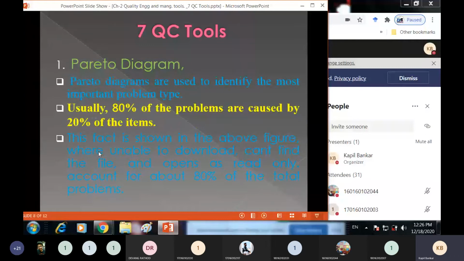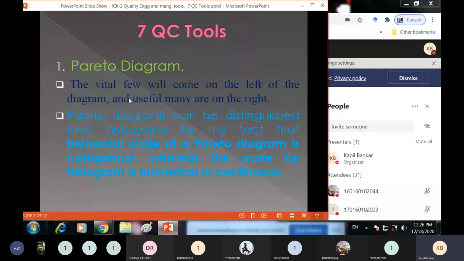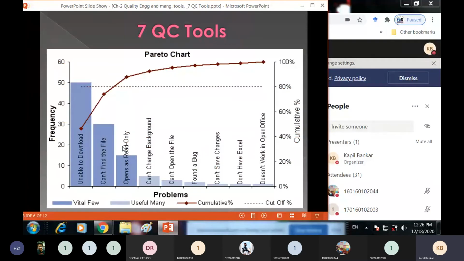Pareto diagrams are used to identify the most important problem type. As I told you, from this figure you can easily identify that the most important or critical problems are these three. Here in our case, suppose these three are the most important problems: unable to download the file, can't open the file, and open as read only.